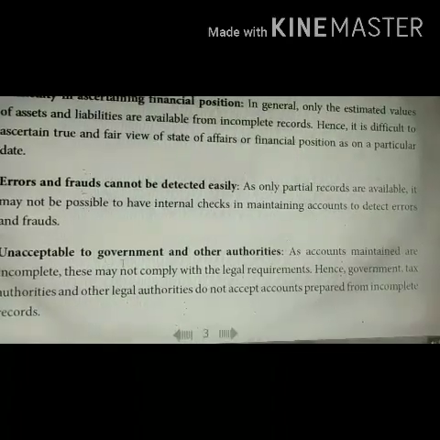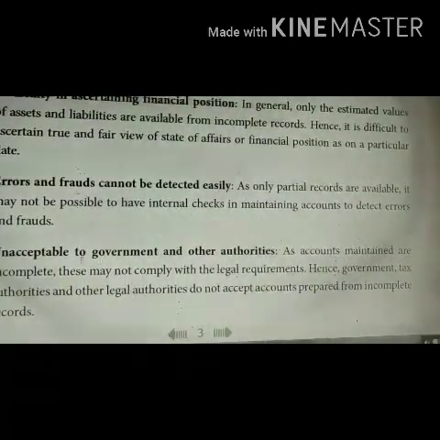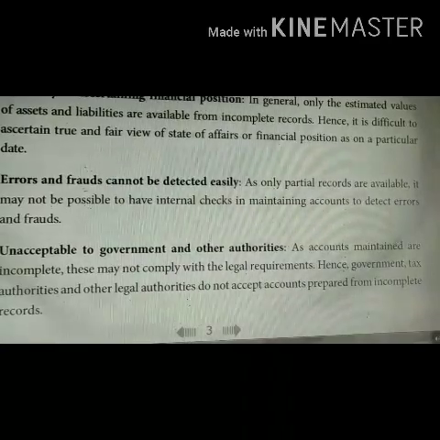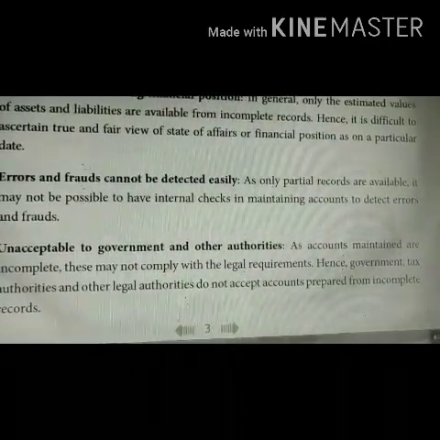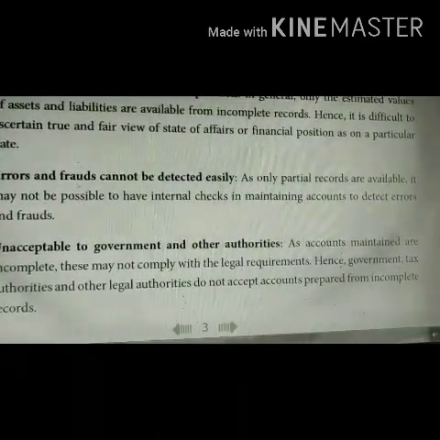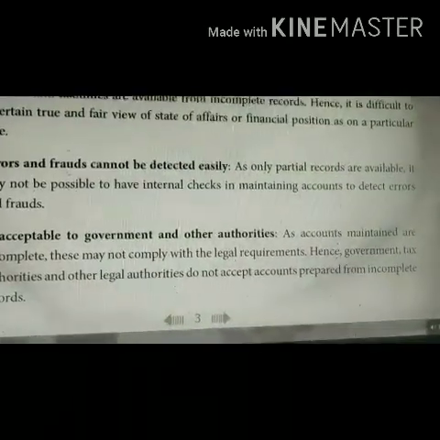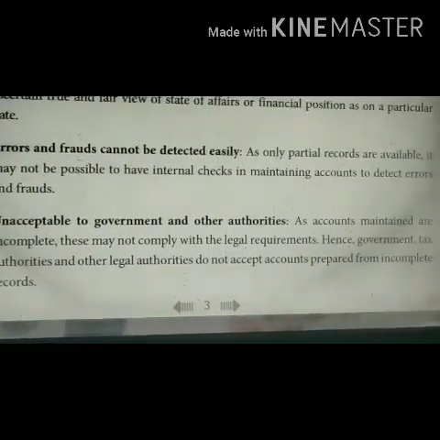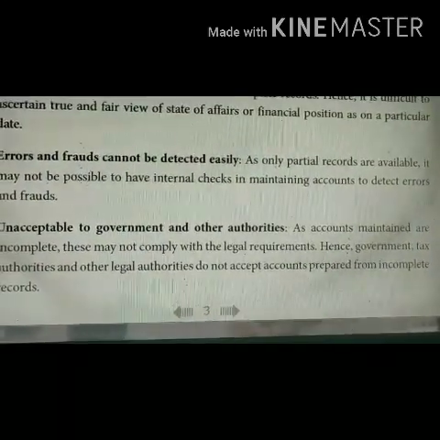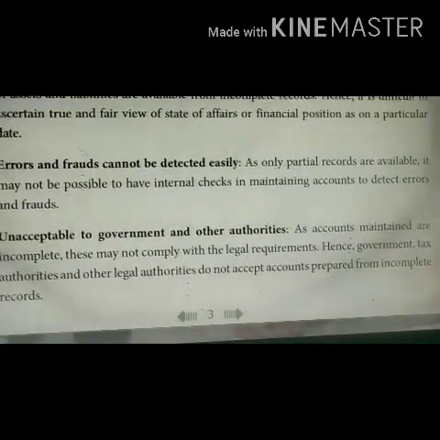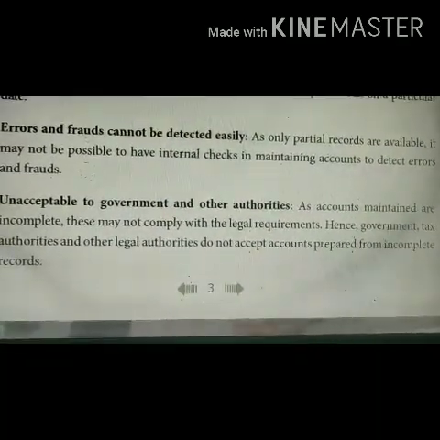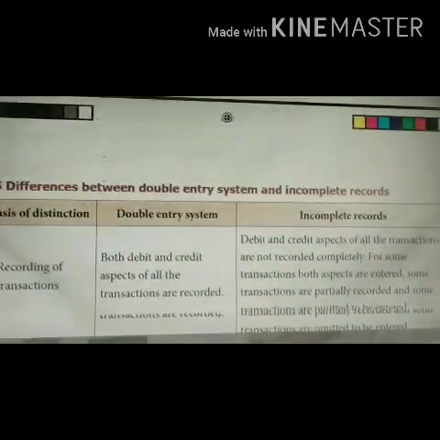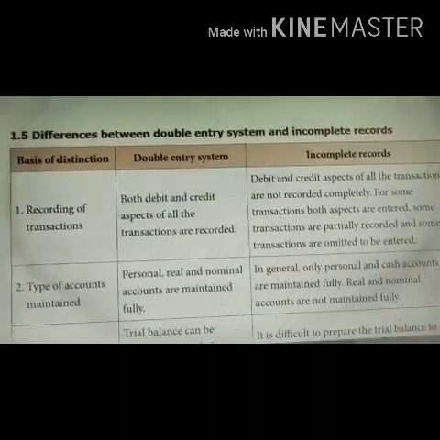Unacceptable to government and other authorities. As accounts maintained under the system is incomplete, they may not comply with the legal requirements. So maybe government or tax authorities or any other legal authorities, they don't accept accounts that are prepared under the incomplete system or the single entry system of bookkeeping. The next one is going to be the differences between the double entry system and incomplete records.